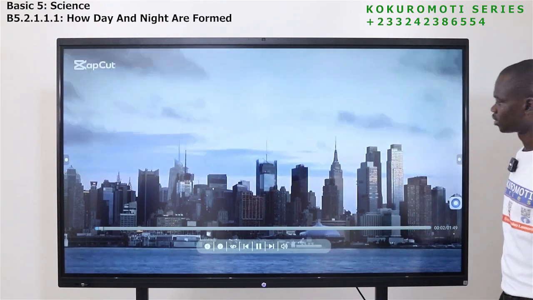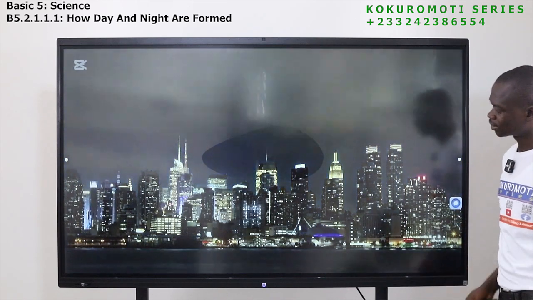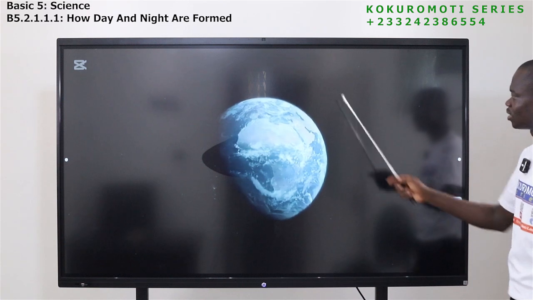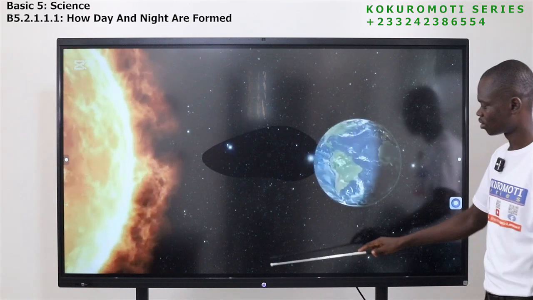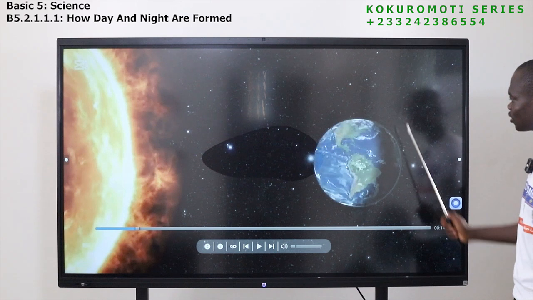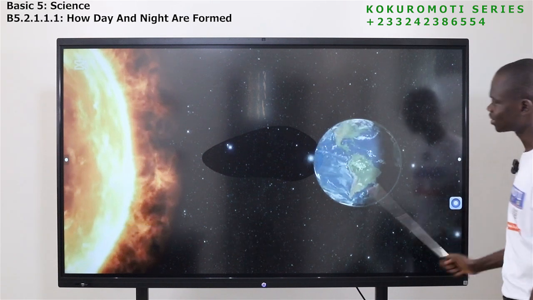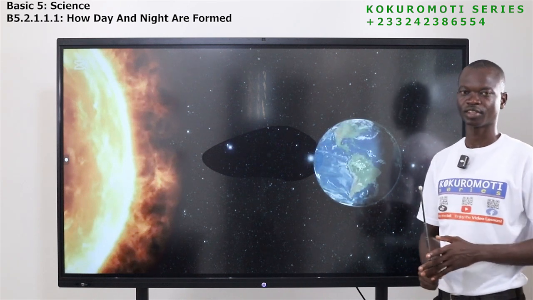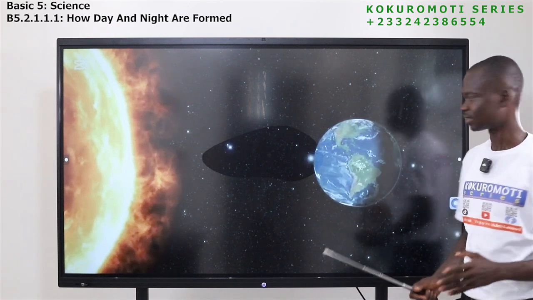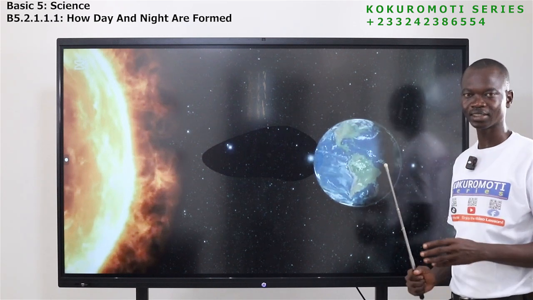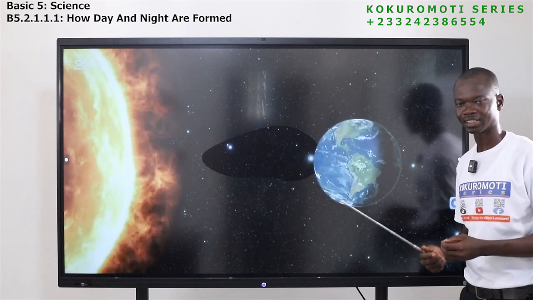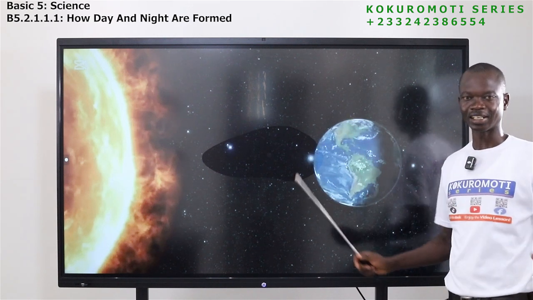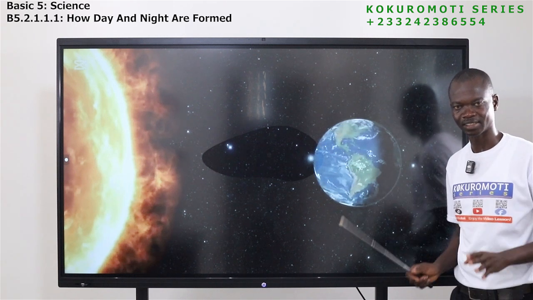So this is people on earth. Look at different buildings. Now this is the earth. You see the earth is moving. This is the planet earth where human beings, all of us are. Have you seen it? So this is the earth, round like this. The sun is there. And let me also add that we have 8 planets. Among the 8 planets, the earth is the only planet that supports life. What it means is that you can only find living things on earth. Apart from earth, on all the other planets you cannot find living things.